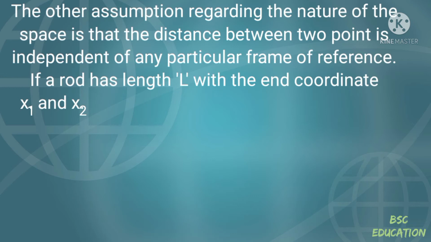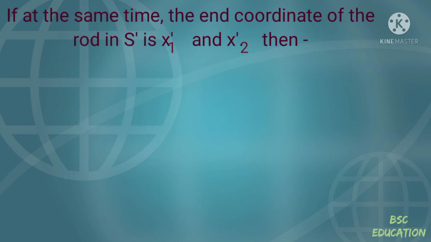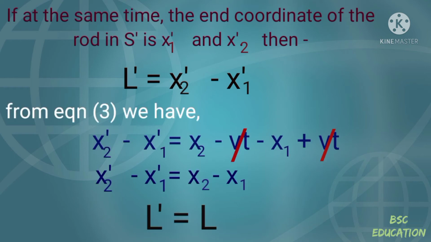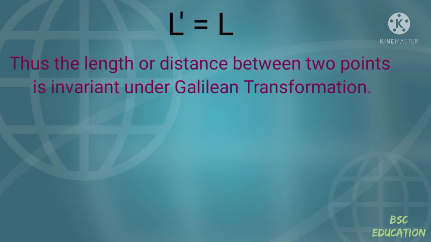If a rod has length L with end coordinates x1 and x2, then L is equal to x2 minus x1. If at the same time the end coordinates of the rod in S dash are x1 dash and x2 dash, then L dash is equal to x2 dash minus x1 dash. From equation third, we have x2 dash minus x1 dash is equal to x2 minus x1. So now L dash is also equal to L. So the length or distance between two points is invariant under the Galilean transformation.